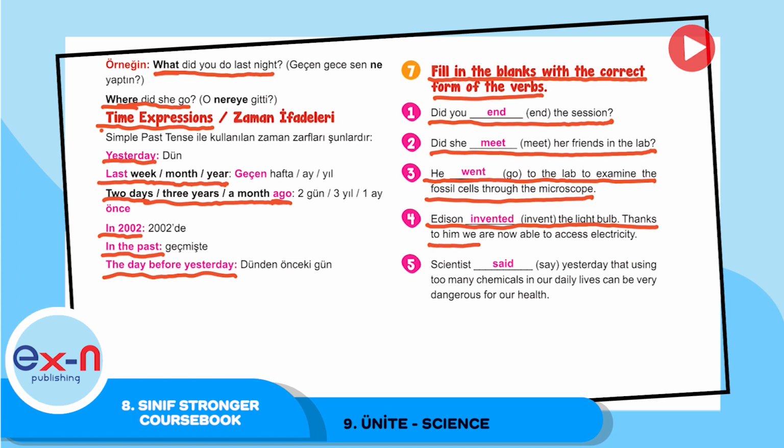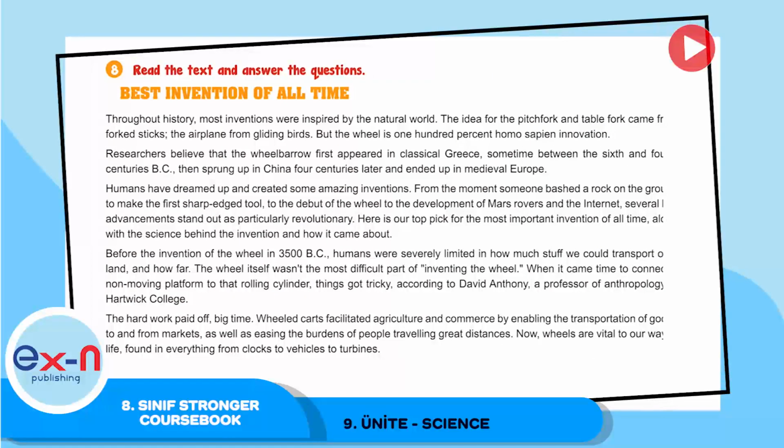Thanks to him, we are now able to access electricity. Scientists said yesterday that using too many chemicals in our daily lives can be very dangerous for our health. So, end in a question, meet in a question, went, invented, and said are the correct forms.